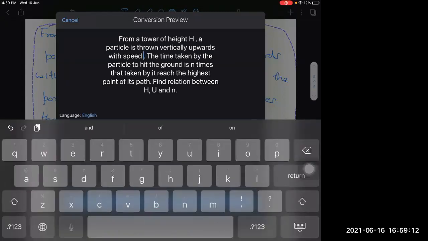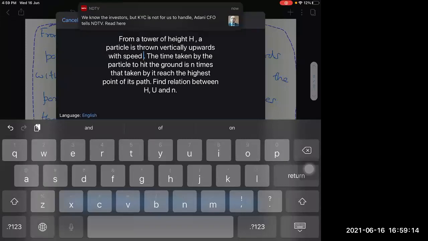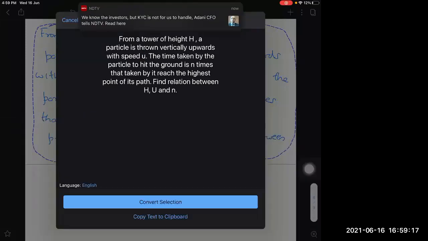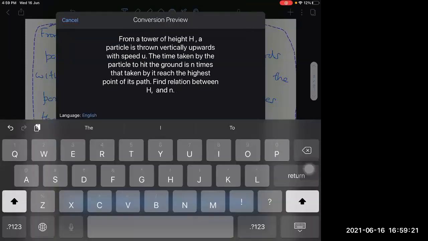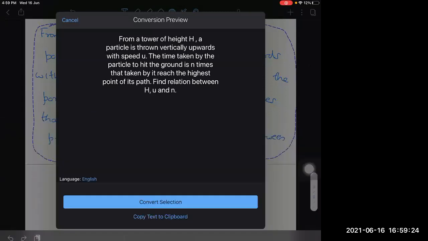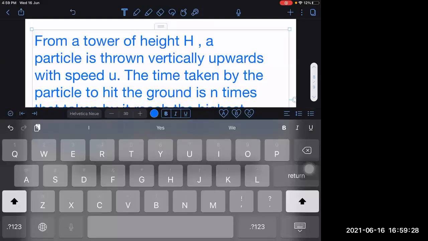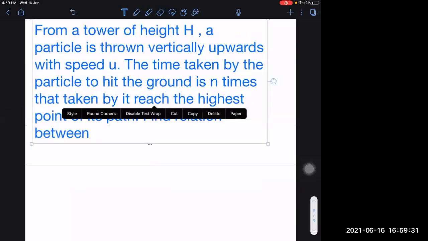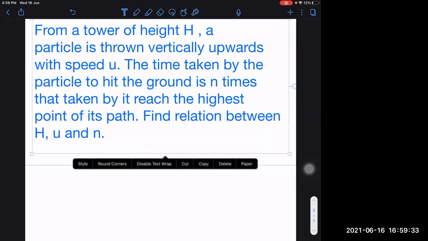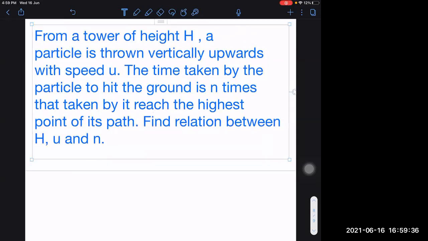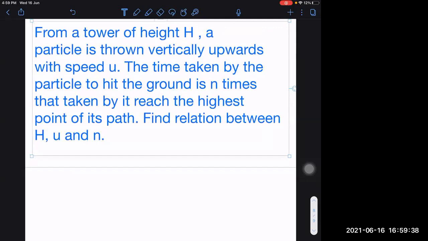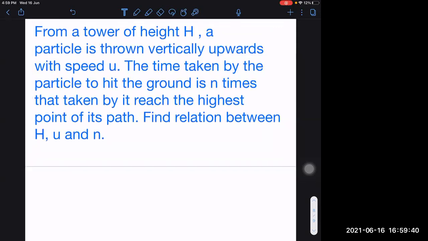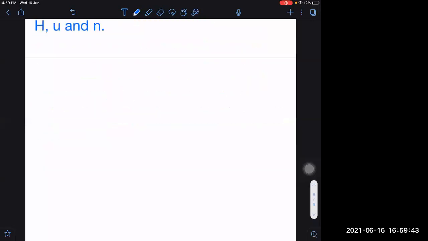A tower of height h and a body thrown upwards with speed u. 2gh is equal to u square into n square minus 2n, sir.